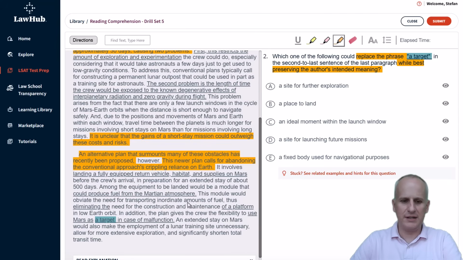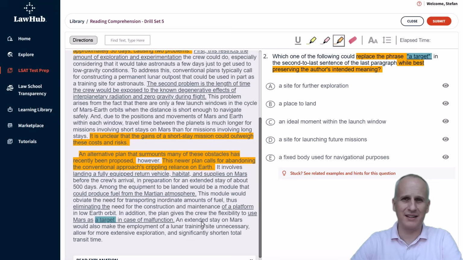We'll just read a sentence above and a sentence below. This module would obviate the need for transporting inordinate amounts of fuel, thus eliminating the need for the construction and maintenance of a platform in low Earth orbit. In addition, the plan gives the crew the flexibility to use Mars as a target in case of malfunction.